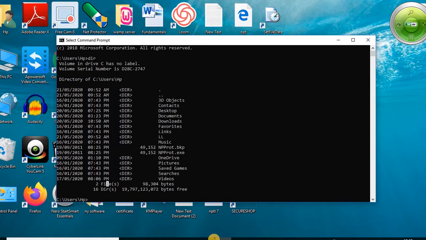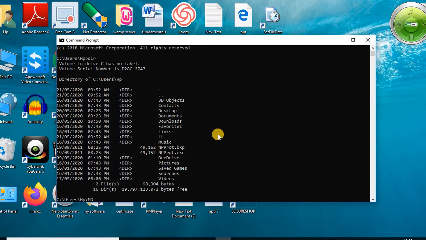Now the next command is, what is our next command? So our next command is md or mkdir. So the md command is used to make a directory. So write here md, one space. This is not case sensitive, so we can use capital as well as lower letters. md, okay, then the name of the directory.